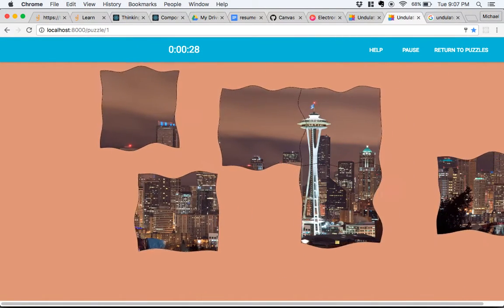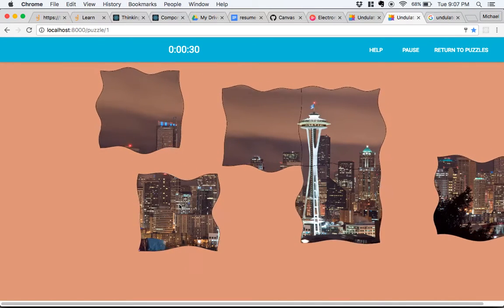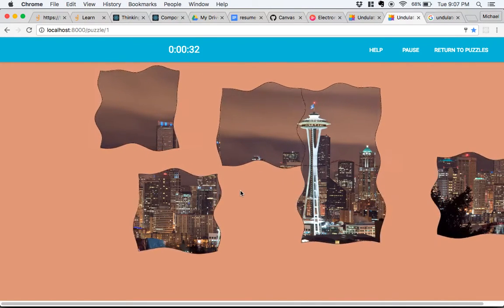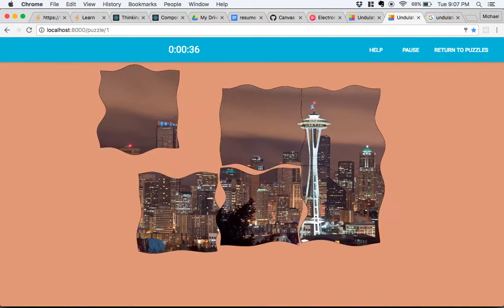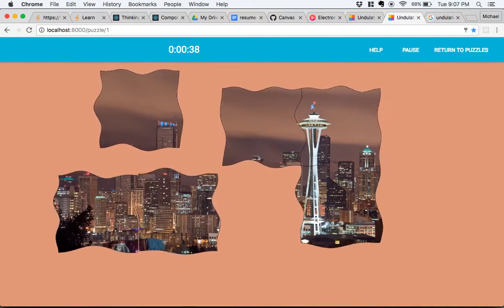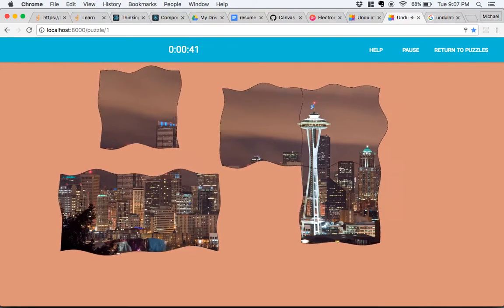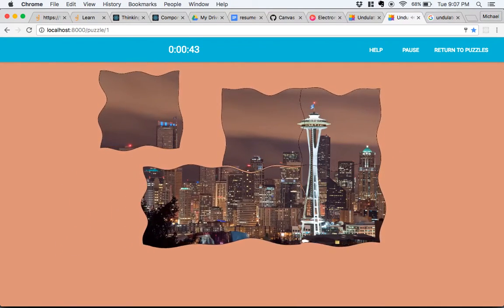Each puzzle piece is rendered on its own HTML canvas element. I handcrafted the drawing code. The animation is driven by the HTML Request Animation Frame API.